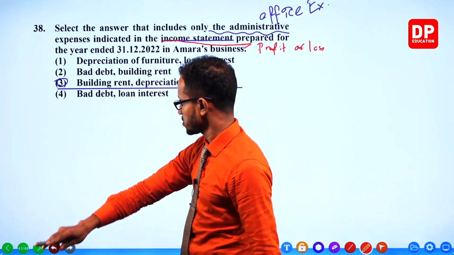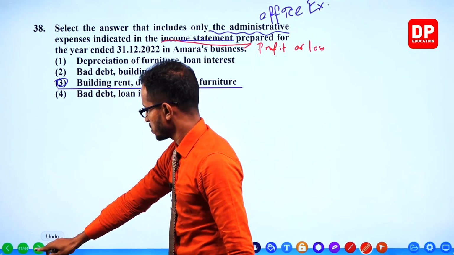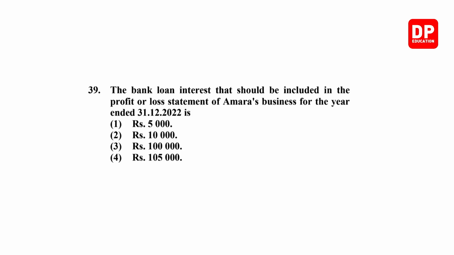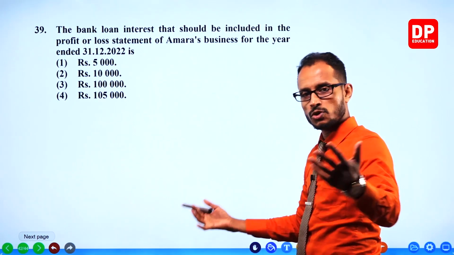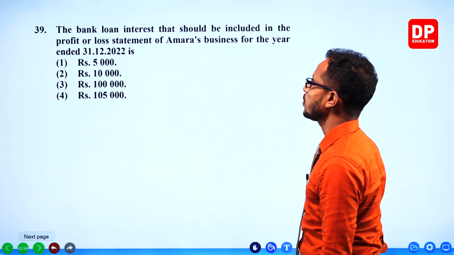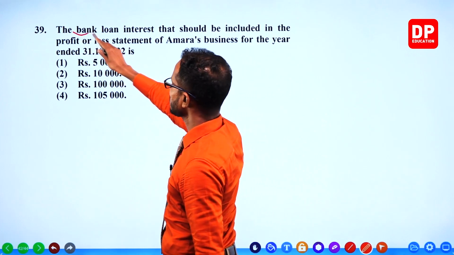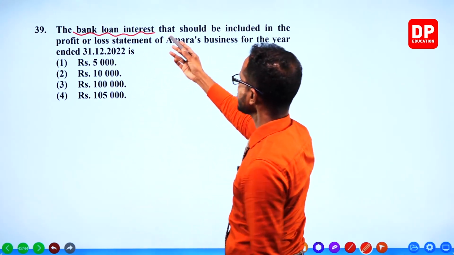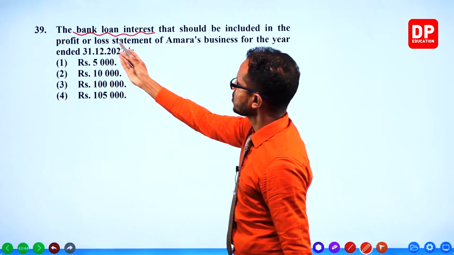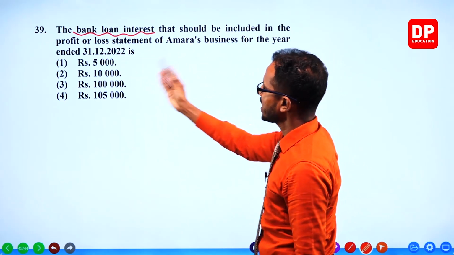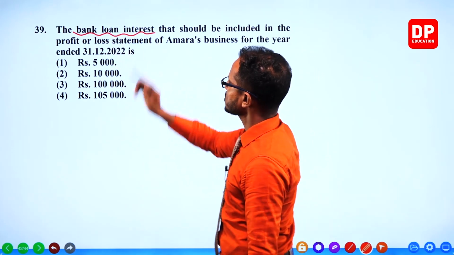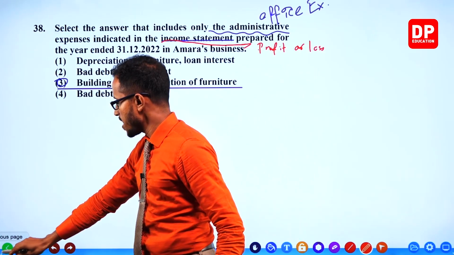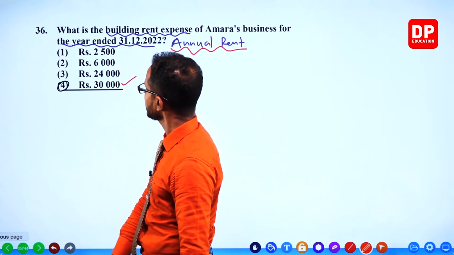Under expenses, administrative expenses. Yeah, so you selected administrative expenses. Now there is a financial expense, bank loan interest. We already calculated that. That should be included in the profit or loss statement of Amara's business is the bank loan interest. We already calculated.